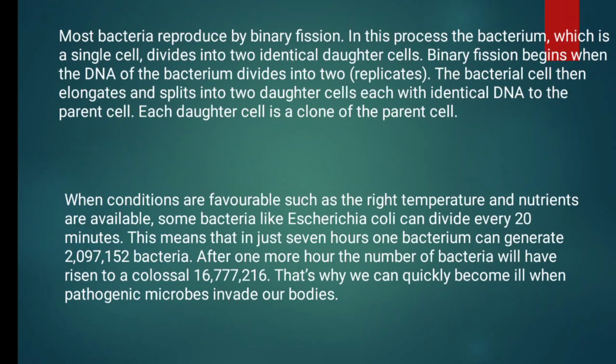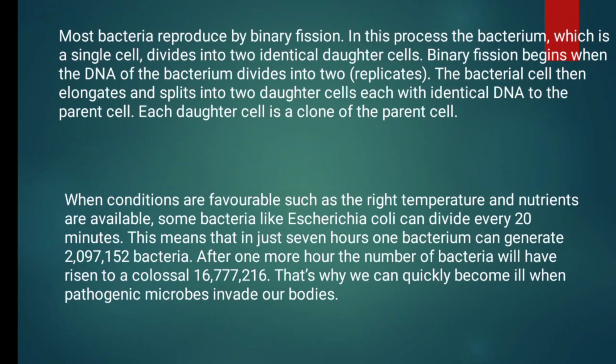Normally, the reproduction of the bacteria is binary fission. Bi means 2. When the parent cell divides into 2, that is called binary fission. Most bacteria reproduce by binary fission. In this process, the bacterium, which is a single cell, divides into 2 identical daughter cells.